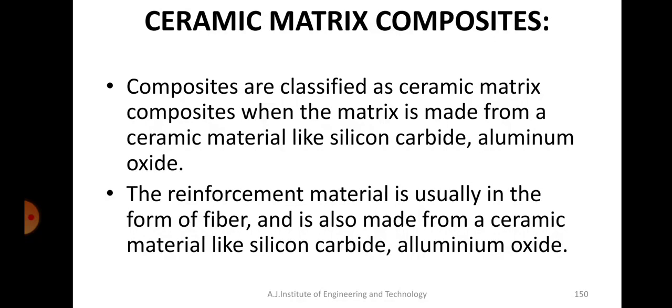So next one is ceramic matrix composites. In this case, the matrix material is ceramics and the reinforcement can usually be any form of fibers. Composites are classified as ceramic matrix composites when the matrix is made from a ceramic material. Ceramic materials are silicon carbide, aluminum oxide, etc. The reinforcement material is usually in the form of fibers and is also made from a similar ceramic material, or it can be any other material also.